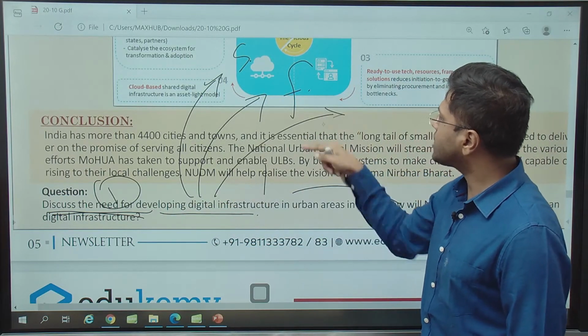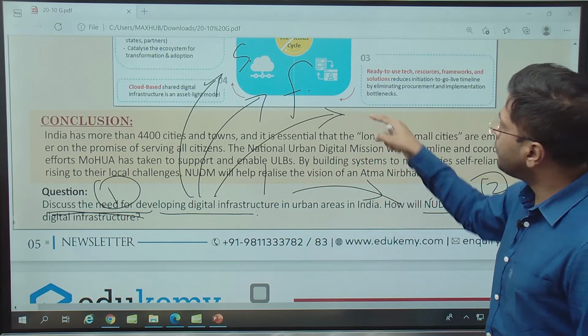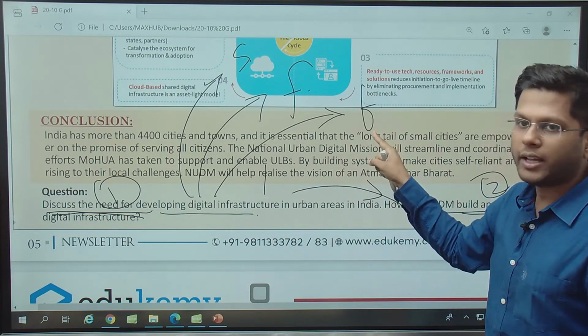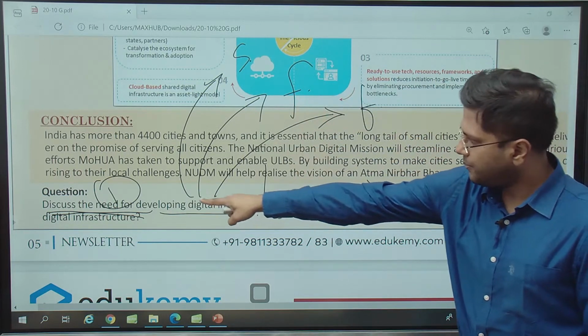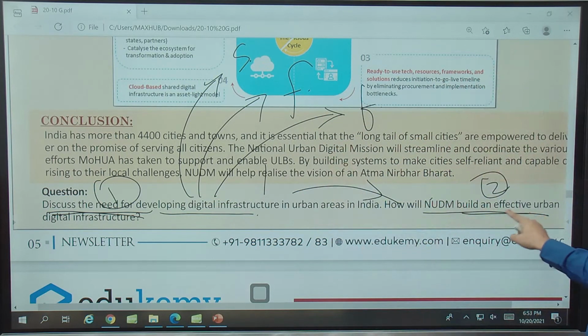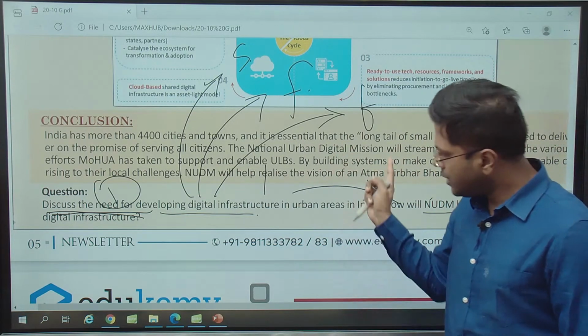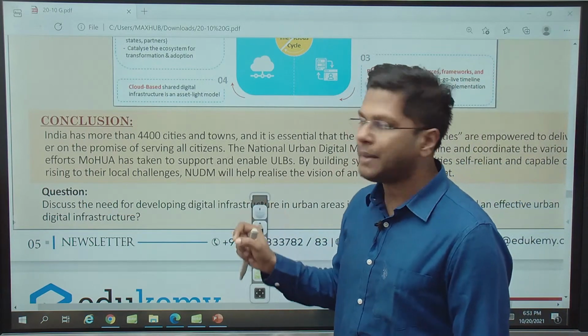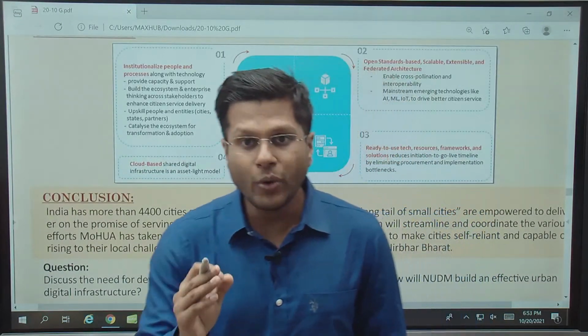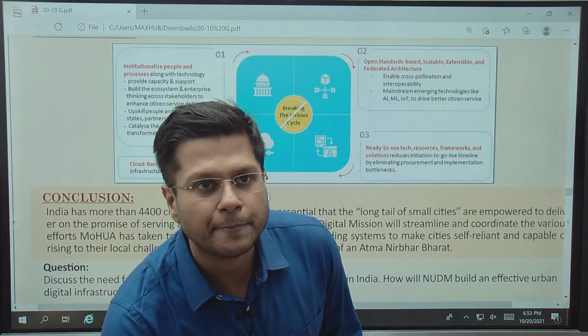We need digital infrastructure to provide more facilities to people, right? Make their life easier, right? And give examples accordingly. So present 4-5 of the points here in the need, discuss the need and with points. And after that, you also have to provide how will NUDM help effectively. Present a couple of beautiful examples also alongside, right? So this is how your article for today gets covered. Do ensure that you write something, right?